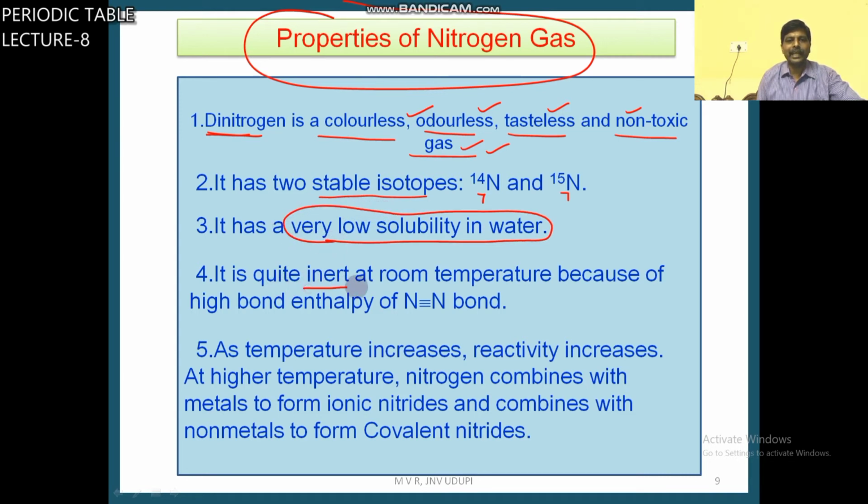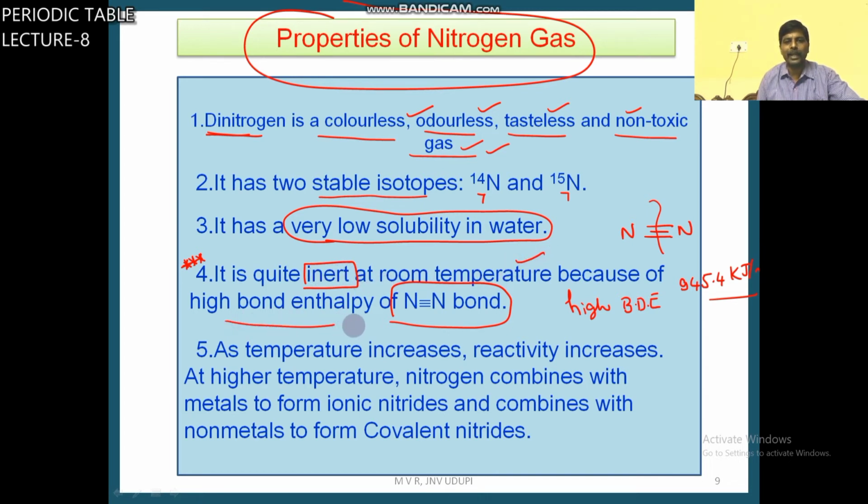It is quite inert. This point is important. Nitrogen is inert because of the N triple bond N. To break this triple bond, more energy is required, nearly 945.4 kilojoules per mole. So it has high bond dissociation energy, high bond dissociation enthalpy. It is quite inert at room temperature because of the high bond enthalpy of the N triple bond N.